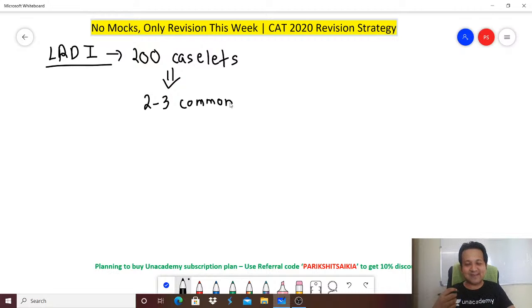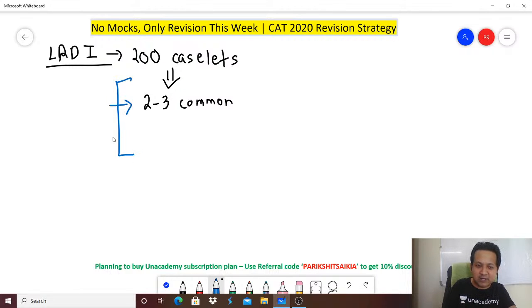You would actually be regretting the entire next year if you get a caselet which was there in your books or which was there in one of the mocks, but on the exam day you could not solve that particular caselet. Trust me, that regret will be there for one long year. So this is the regret that you want to avoid at this point of time. I have already solved 200 caselets, and my belief is that out of the 200 caselets, I might get 2 or 3 common. When I say common, exactly the same logic, exactly the same concepts, probably only the numbers are different. So you do not want to cut a sorry figure here.